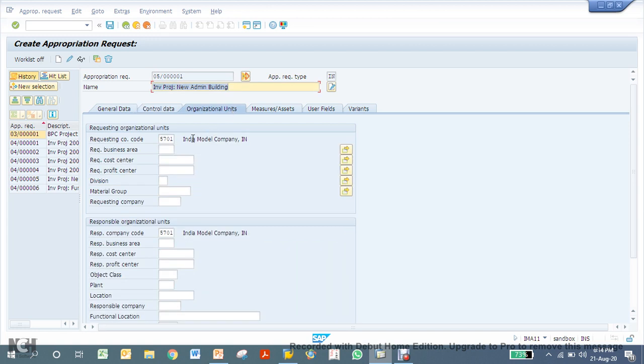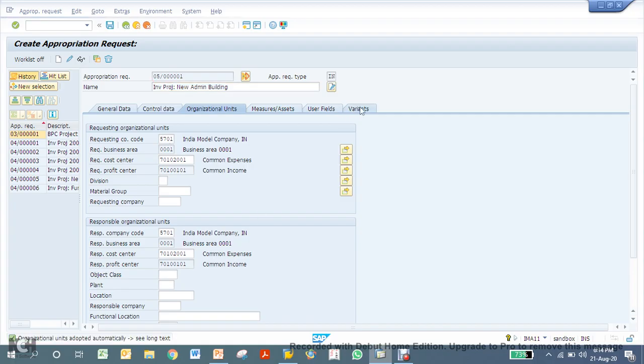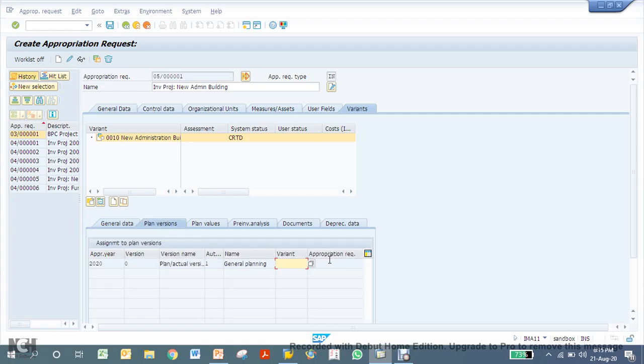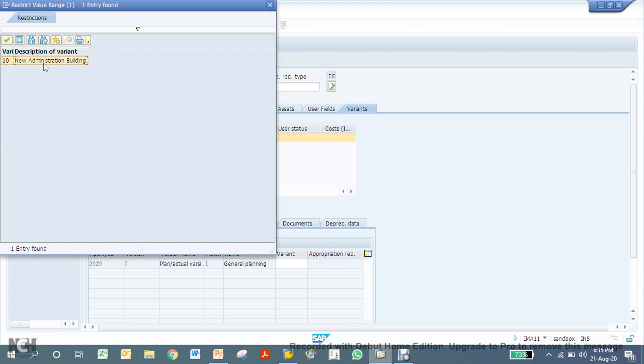Now let's go to the org units. Here you enter your business area and your cost center. Then you go to the variants. Here you enter a name for the variant and go to the plan version. Assign this variant to your plan version. This is coming from configuration, the plan version.